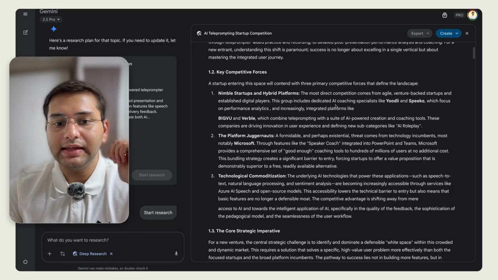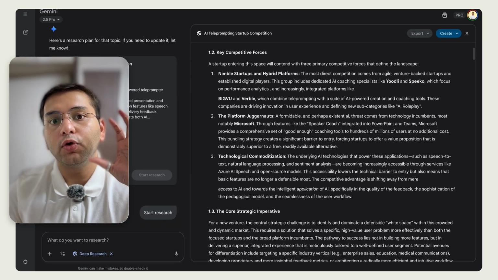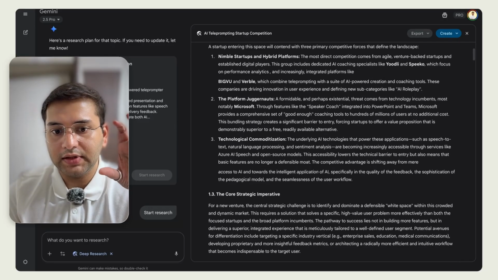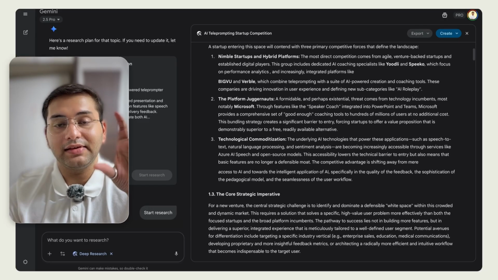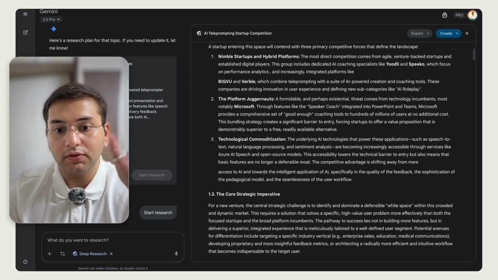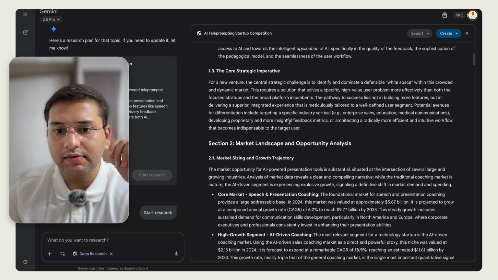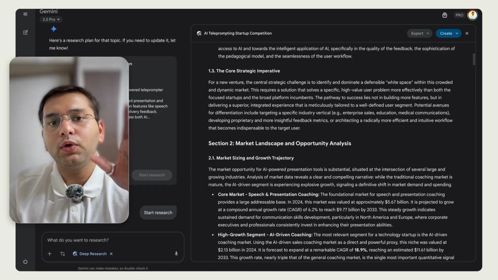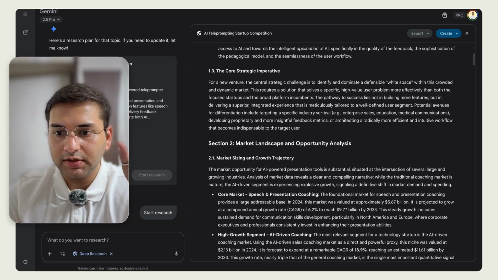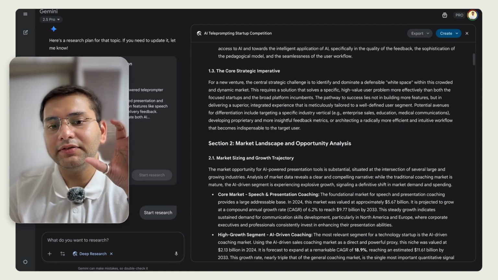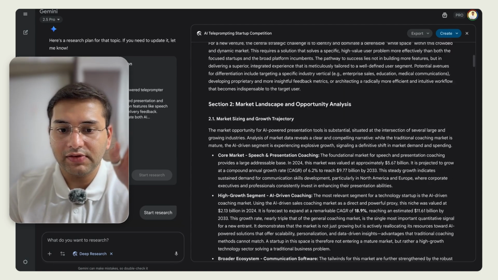And then it talks about the key competitive forces, what are the high level blocks that I'm going up against? There are, of course, the startups, then there's the juggernauts like Microsoft, and then there's technological commoditization. This means the various models that are out there, the open source stuff. Of course, strategic imperative. What this means is we need to identify what the white space is. Again, obviously, you need to find a gap in opportunity that you can really focus on, and then deliver a superior experience on that opportunity. Okay, this is a very nice take, I feel.